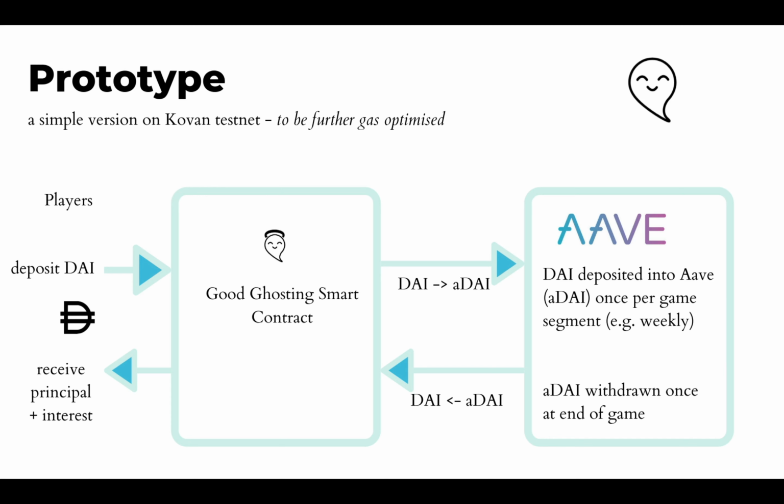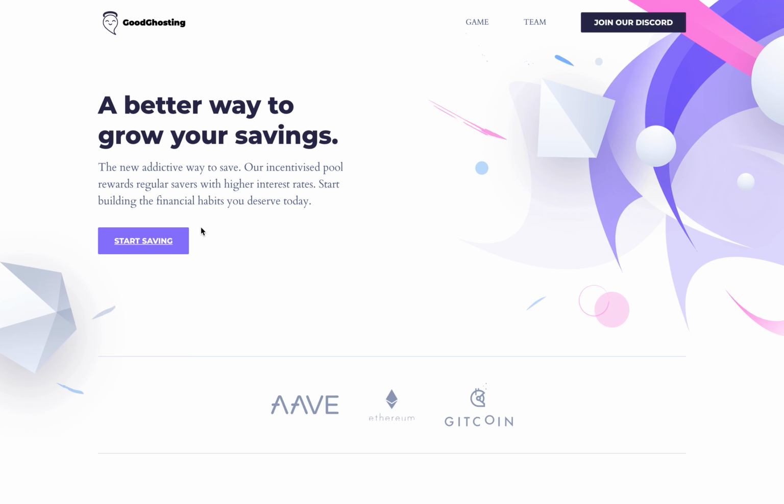So now we will demo the steps that take place when a user deposits into a savings pool. This is done through our brand new user interface that interacts with our smart contracts that are deployed on the Kovan testnet, which are earning interest through Aave. These are actual transactions happening in real time.